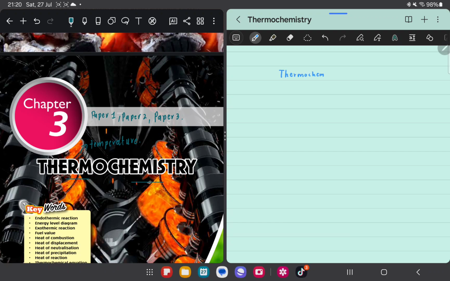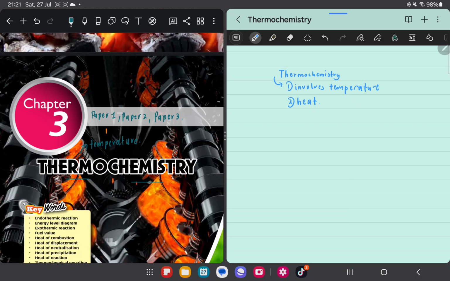Thermochemistry. So it involves temperature for sure, and secondly it involves heat as well.